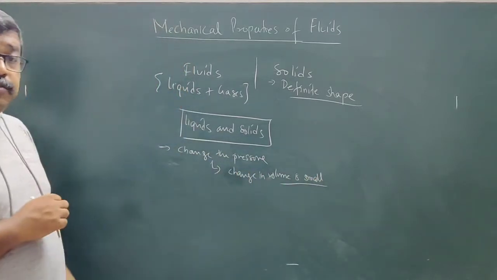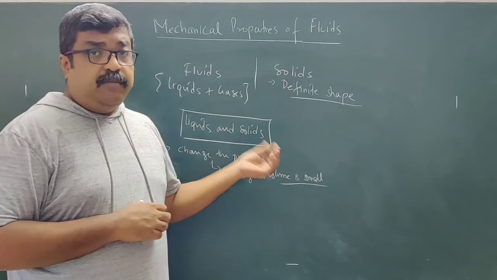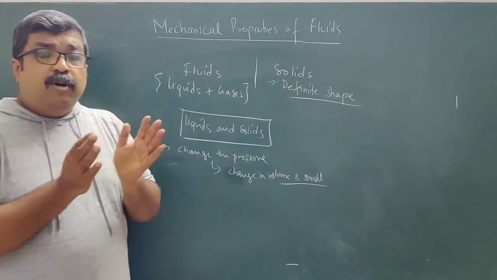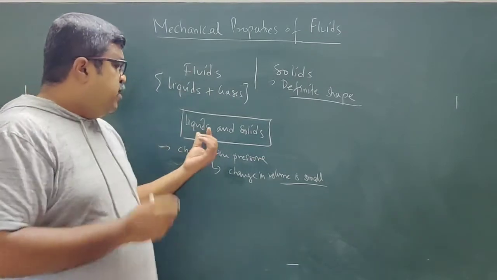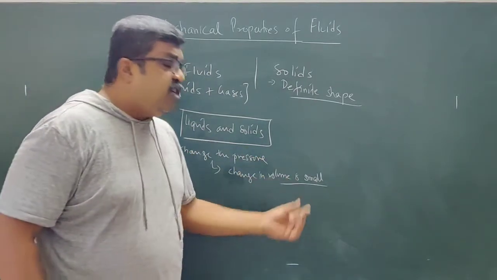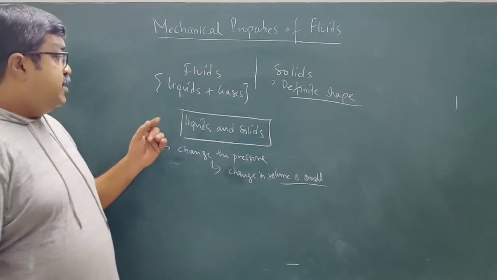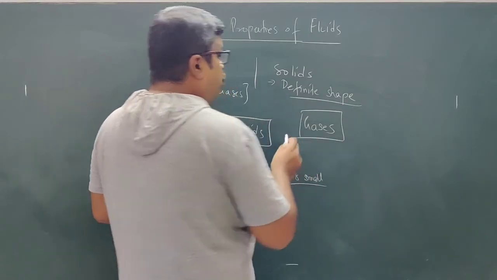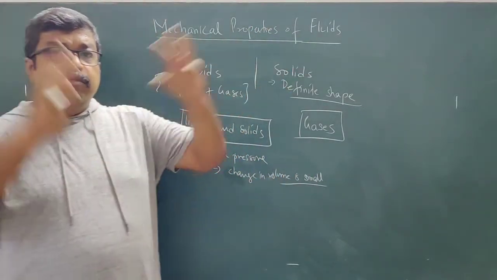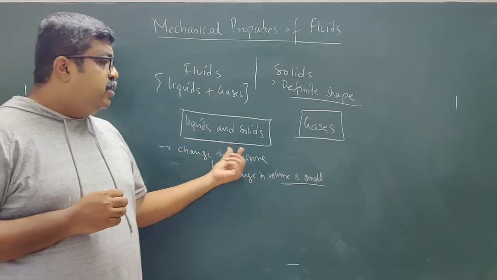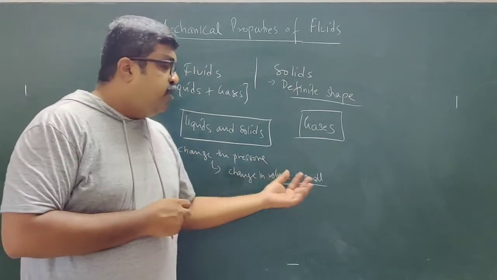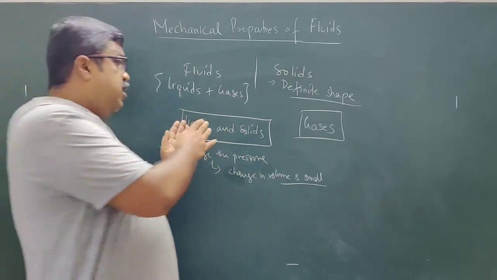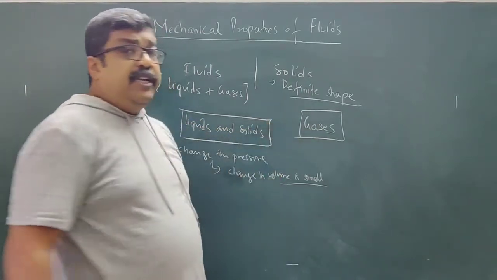Change in volume is small. This is for liquids and solids, because molecules are closely packed. In liquids and solids, the molecules are closely packed. So because of this, when you change the pressure, the corresponding change in volume is quite small. Whereas for gases, molecules have wide separation. So when there is a change in pressure, the corresponding change in volume is quite large. Okay, so this is one observation between liquids and solids with respect to gases.